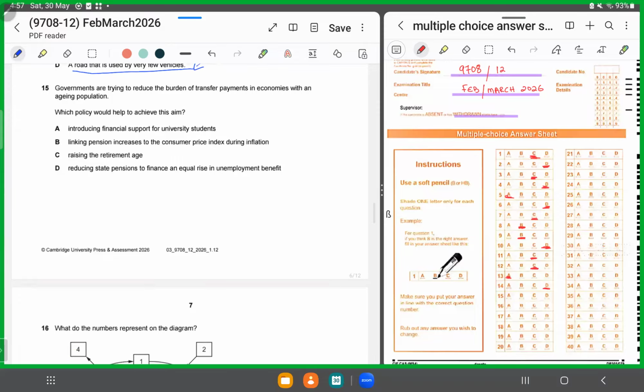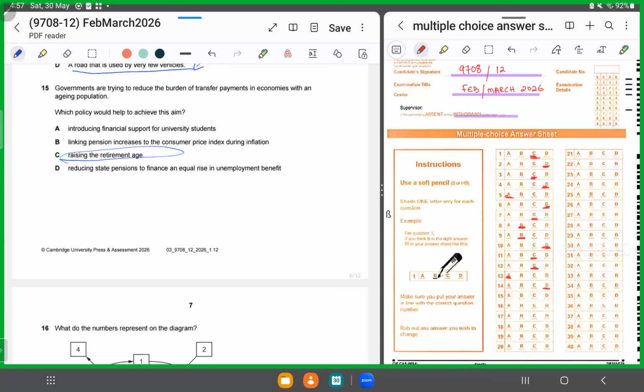Moving forward, MCQ number 15. MCQ number 15 says governments are trying to reduce the burden of transfer payments in economies with an aging population. So now the government has a lot of population that is aging towards the retirement age. It wants to reduce the burden of transfer payments. It wants to reduce the amount it pays to people as pensions, right? Which policy would help to achieve this aim? Now, if it wants to reduce, it has to raise the retirement age.